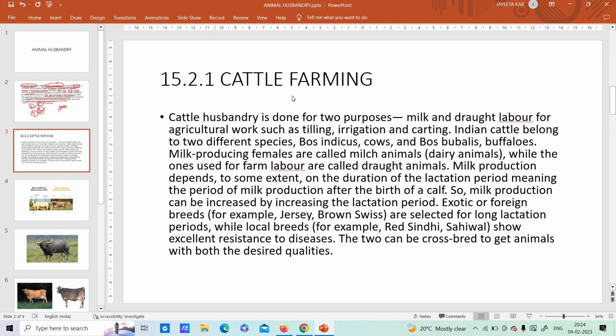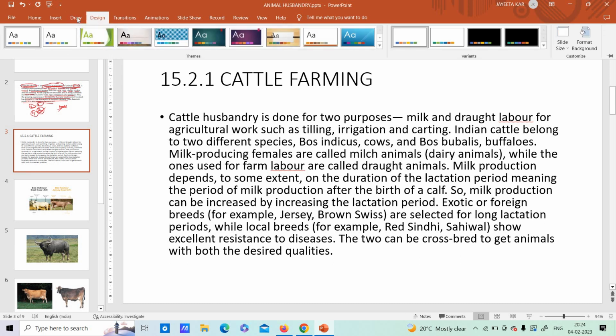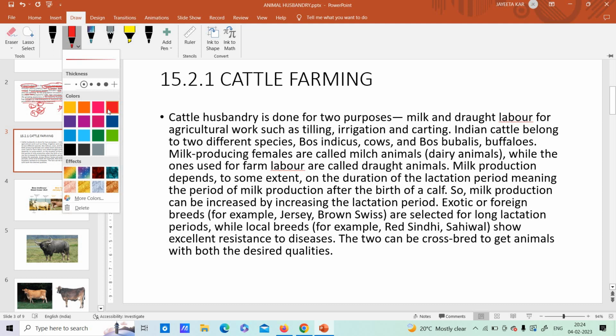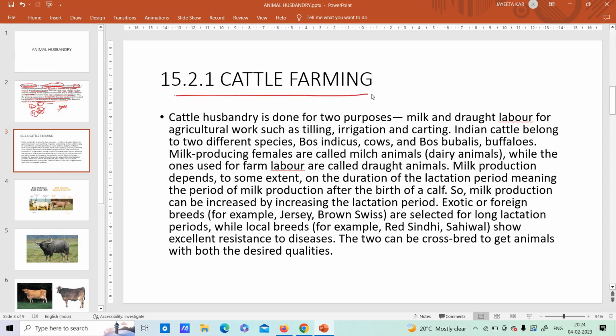So first we are going to study about cattle farming. Now cattle husbandry, that means how will you scientifically manage the cows or the buffaloes. Okay. So cattle husbandry is done for 2 purposes. Well, what are the purposes? Number 1 is milk and the other is draught labor for agricultural work such as tilling, irrigation and carting.